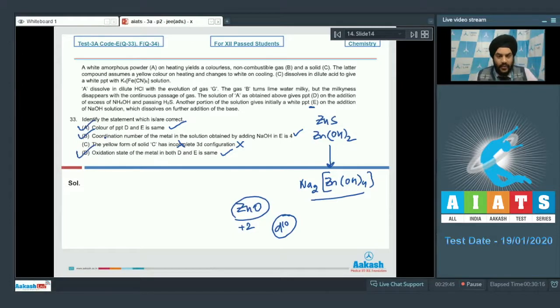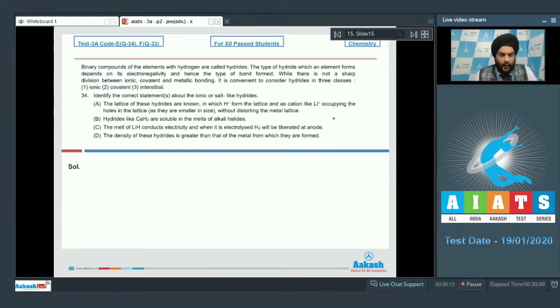Let us look at the next paragraph now, students. This paragraph is for question number 34 and 35. It says binary compounds of the elements with hydrogen are called hydrides. The type of hydride which an element forms depends upon its electronegativity and hence the type of bond formed. While there is not a sharp division between ionic, covalent and metallic bonding, it is convenient to consider hydrides in the three classes, which are ionic, covalent and interstitial.